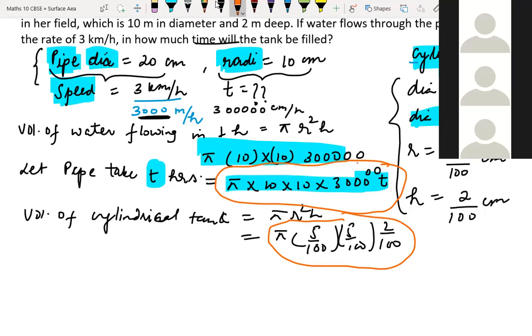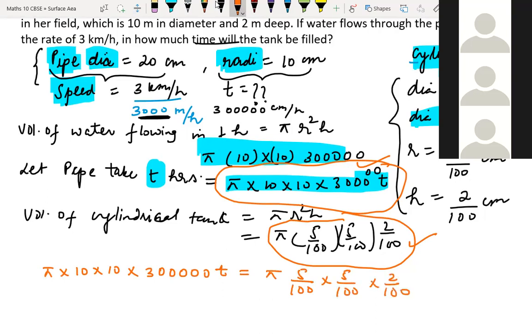Because in time T hours, this cylinder is getting filled up. So we can write here pi into 10 into 10 multiplied by 3 followed by 5 zeros, T is equal to pi, 5 by 100 into 5 by 100 into 2 by 100. So pi will get cancelled.